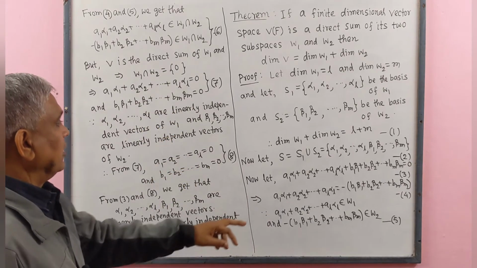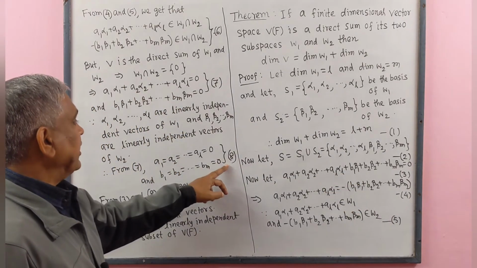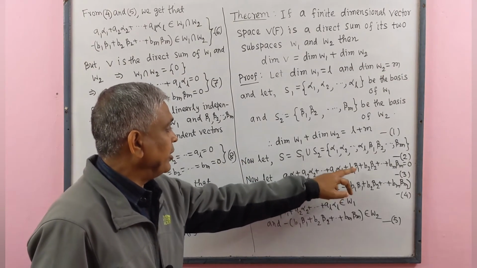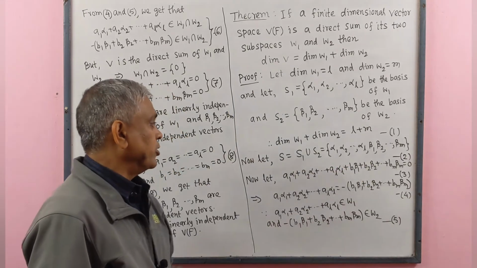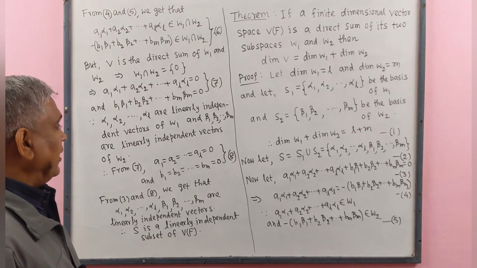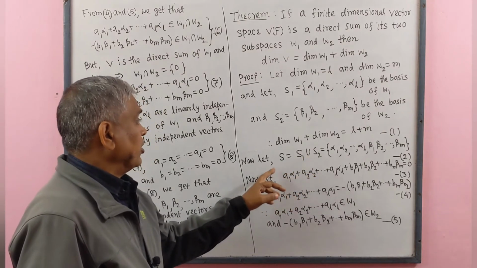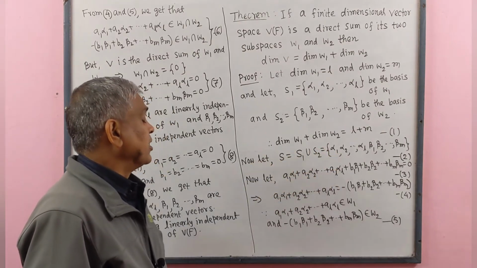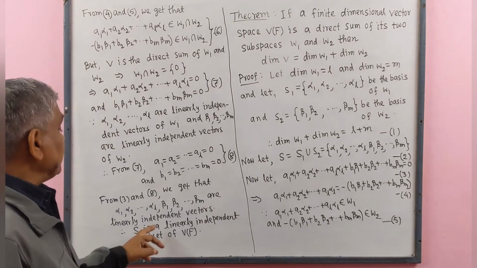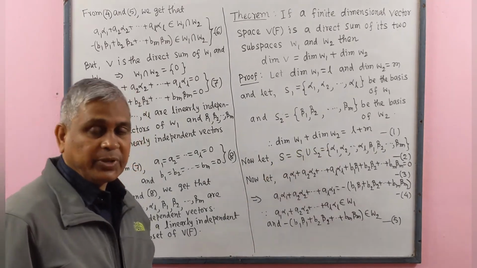From 7 and 8, we get that alpha 1, alpha 2, up to alpha L, beta 1, beta 2, up to beta M are linearly independent vectors. And these vectors are elements of S. Means S is a linearly independent subset of vector space V(F).